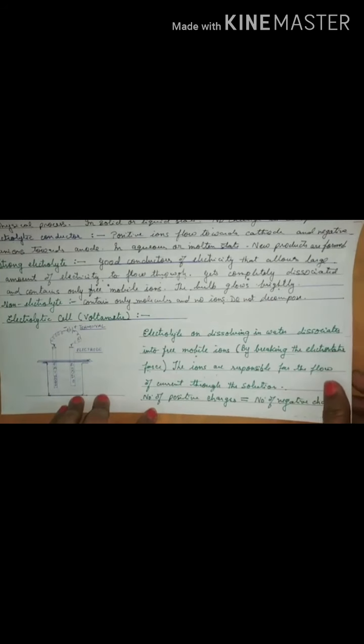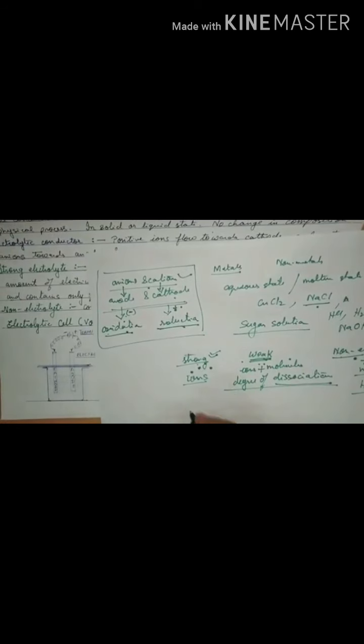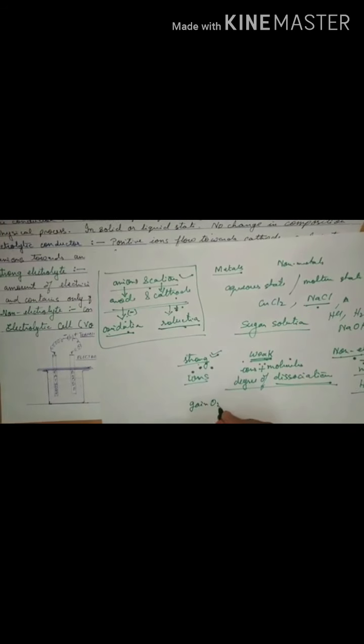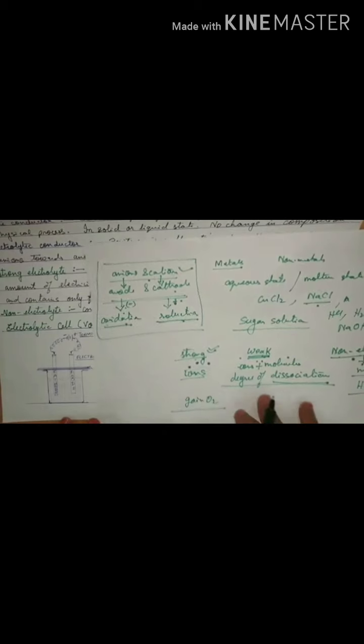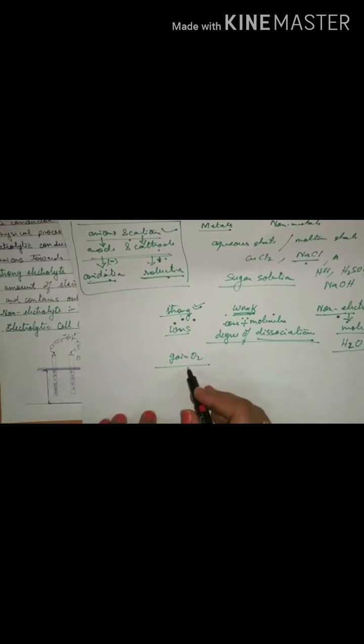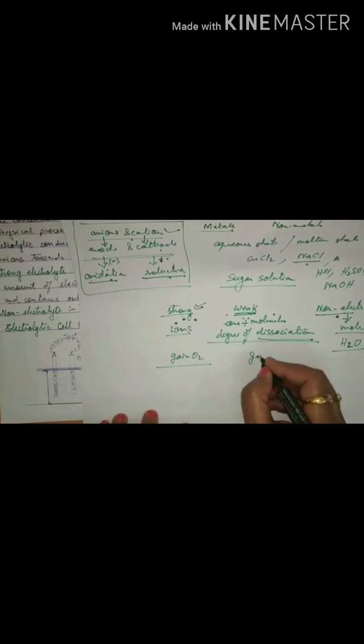So if you talk about what is oxidation and reduction, you all know that if you gain oxygen, of course it is oxidation. So definitely the loss of oxygen is reduction. If there is gain of hydrogen, of course, reduction, so loss of hydrogen is oxidation. Similarly, gain of electrons and loss of electrons. Gain of electrons is always reduction. Loss of electrons is definitely oxidation.